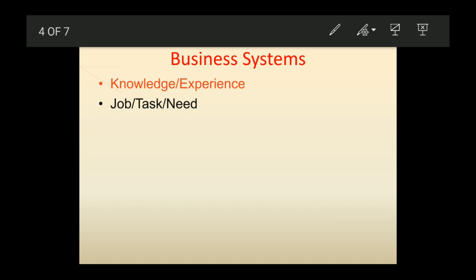Then there is the importance of the task or need. How important is a task or a need for a user? Basically, people are usually willing to spend more time learning something if it makes the task being performed or the need being fulfilled more efficient.